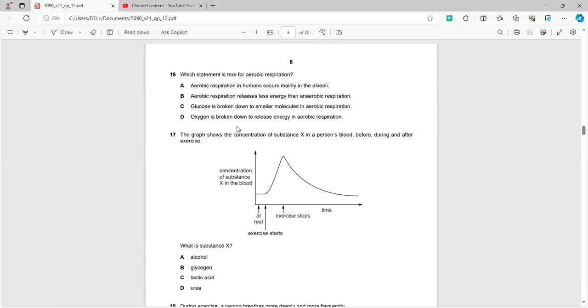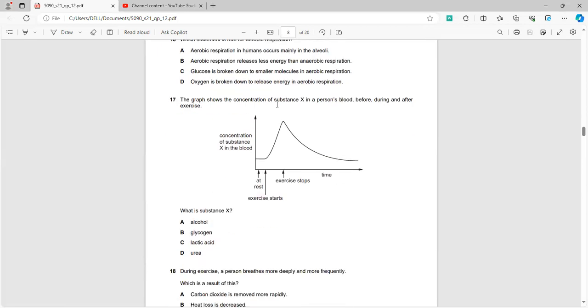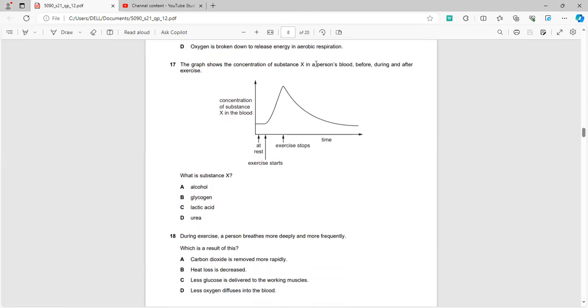In question 15, which statement is true for aerobic respiration? It is the predominant type of respiration in humans. And in the presence of oxygen, glucose is broken down into smaller molecules. Now, in question 17, when they talk about a person after exercise, they are mostly referring to an athlete who has oxygen debt, in which he has to convert, as rapidly as possible, all of the lactic acid it develops into oxygen.